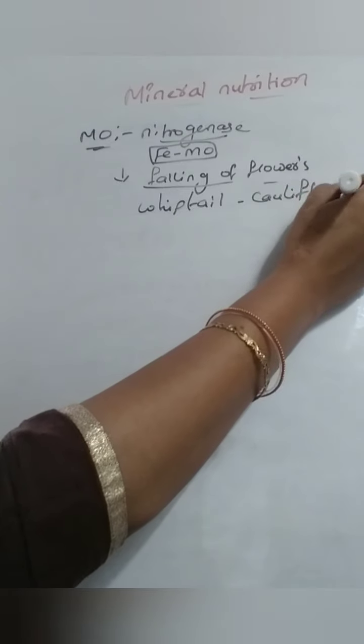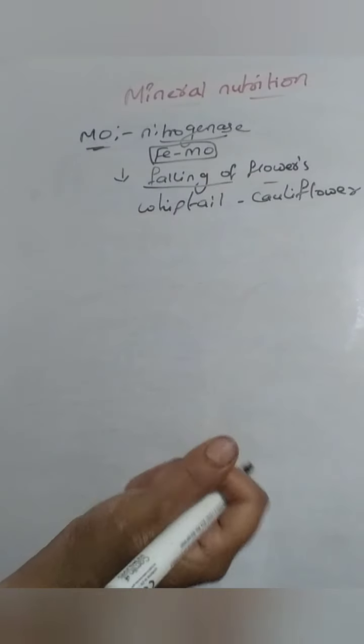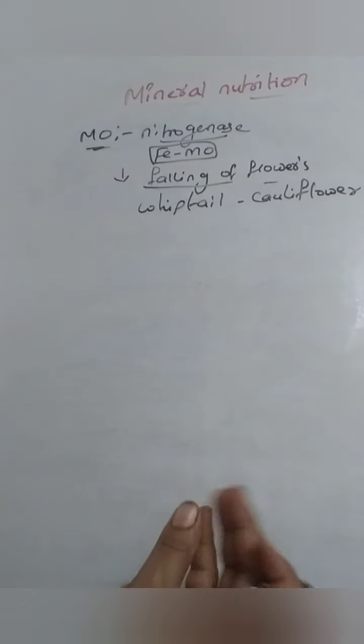Whiptail means the leaves which are, normally, leaves are broad things, right? So they will become narrow and turn into a whiptail-like structure. So that's why we are calling it whiptail of the cauliflower. So these are the deficiency symptoms of the molybdenum. And next, coming to the boron.